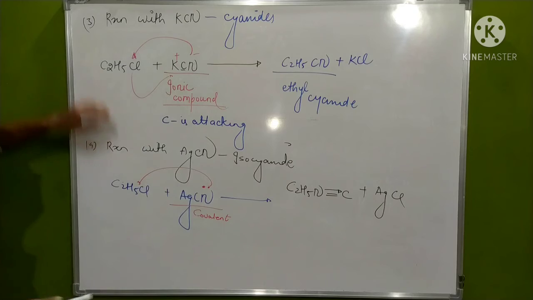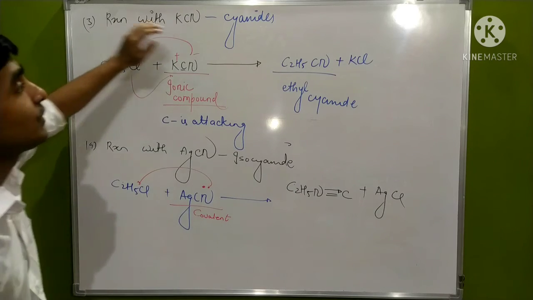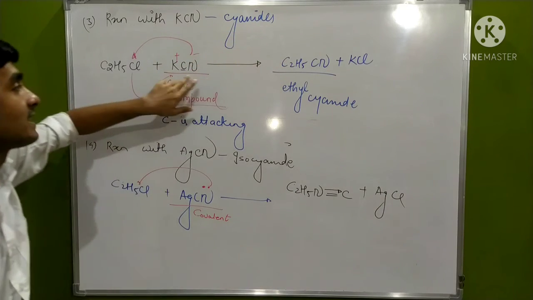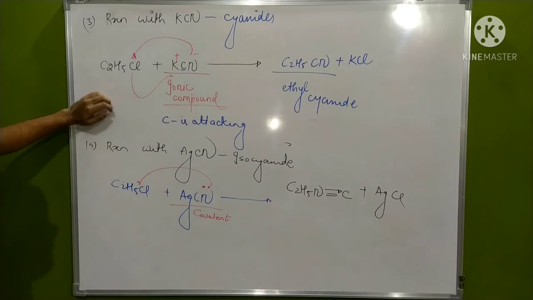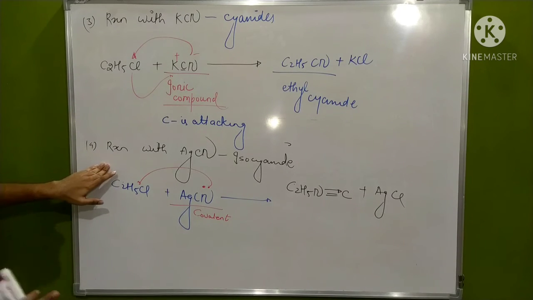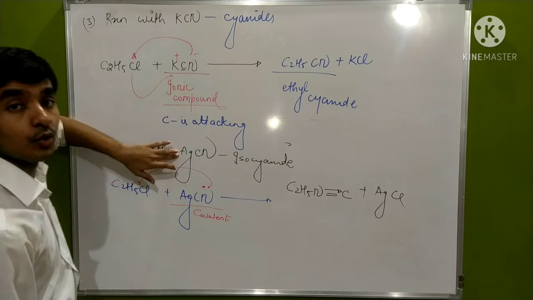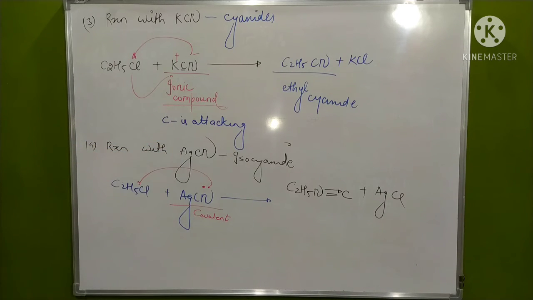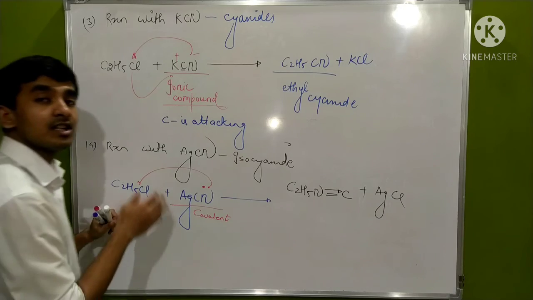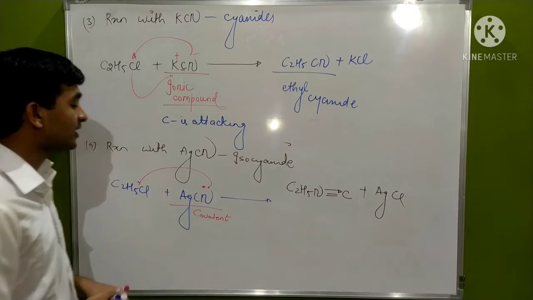You have to remember that when KCN undergoes reaction, it forms cyanides, with carbon as the attacking species. But AgCN is a covalent compound with a shared pair of electrons, so carbon will not form the bond.